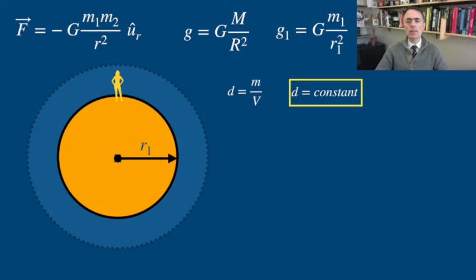Let's now do an exercise without numbers. Let's see the power of equation versus numbers. I want to find an expression for the acceleration of gravity g in terms of the depth at which I am, better in terms of the distance to the center of the Earth. Lowercase g is capital G times m over r squared.